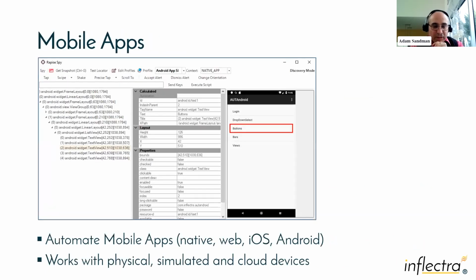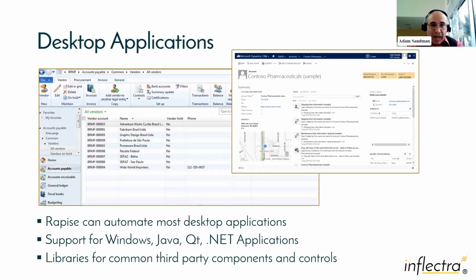We can do mobile apps, both physical and virtual, both native and mobile web, iOS and Android. For desktop apps, which still make up a large part of the testing that people are doing, we can test Windows apps, we can test Java apps, Swing, Qt, .NET, AWT, SWT. We can also do Oracle Forms, Oracle Fusion, Oracle ERP. We've also got support for some of the common components. We can also do hybrid apps.